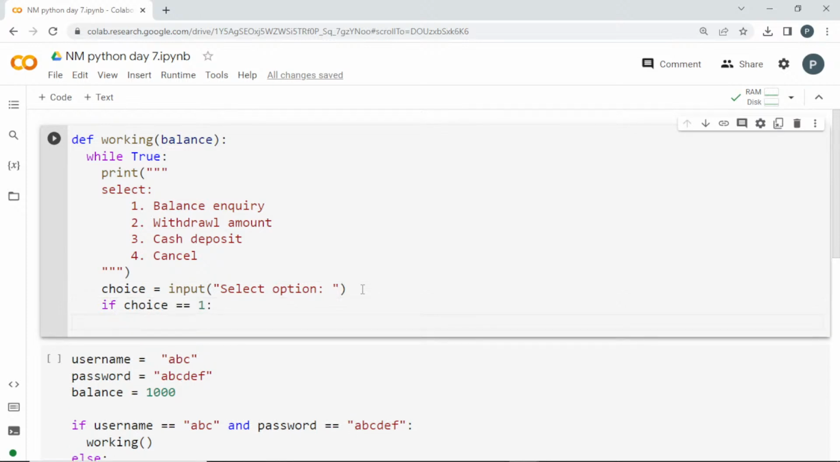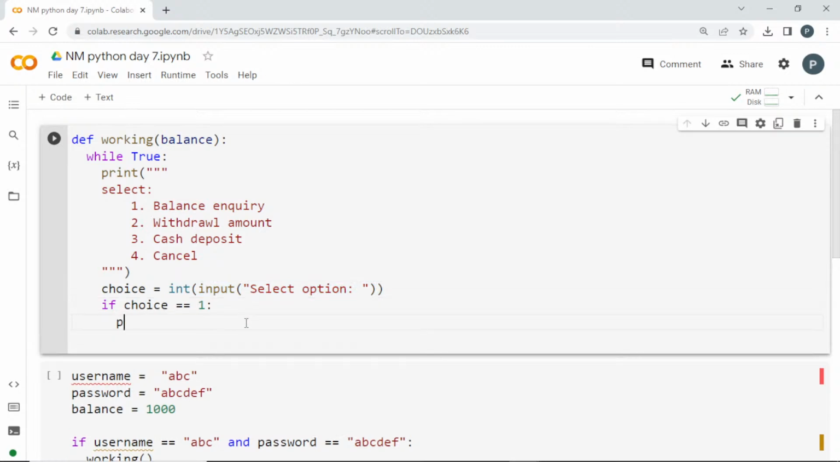Okay, so what if the choice is 1? Here I am asking for a string input, otherwise I have to convert this into an integer input. If this is fine, this is also fine. So it will be an integer, 1, 2, 3 or 4. If he selects 1, what will it be? What option do we have to give?